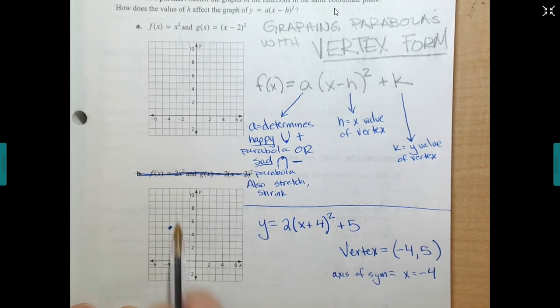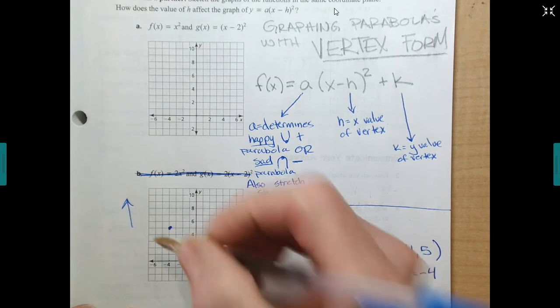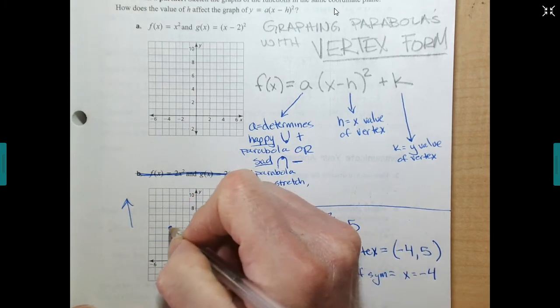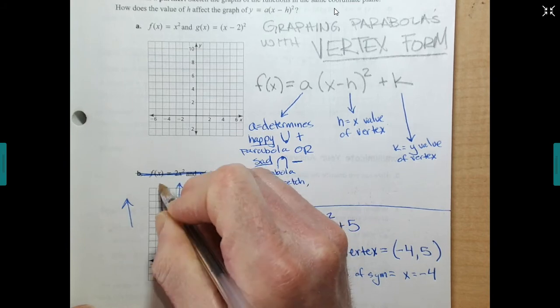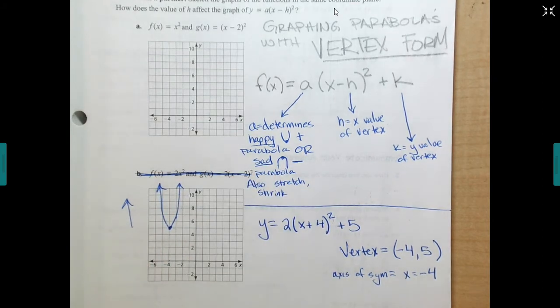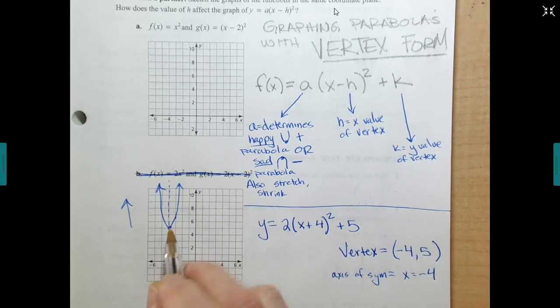This is positive, so it's going to go up. And it's going to have a vertical stretch because that's larger than 1. So it's going to be something like this. Give or take. And I know that just because I got my axis of symmetry and I got my vertex.